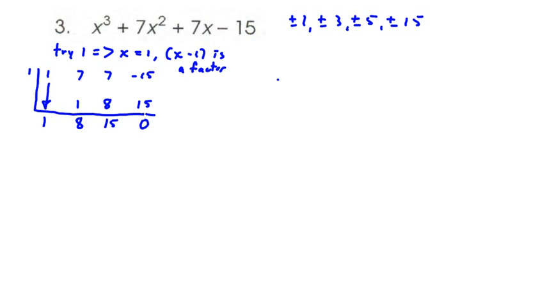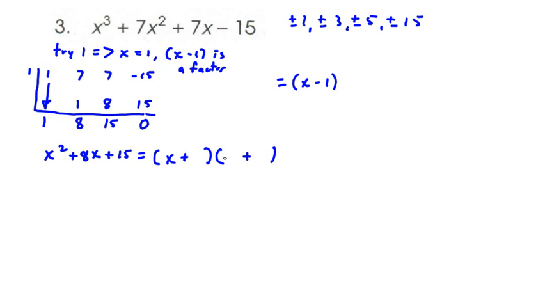So our answer is going to start out with quantity x minus 1, and now we just have to factor this x squared plus 8x plus 15, and we do that, we're going to get quantity. We just have plus signs here, so we have plus in each of our terms here.